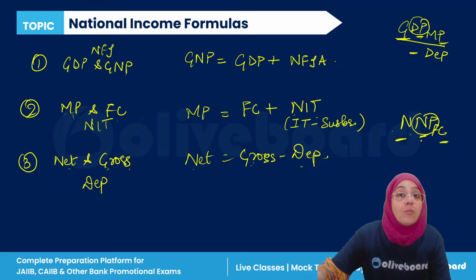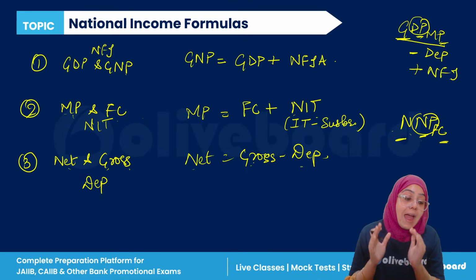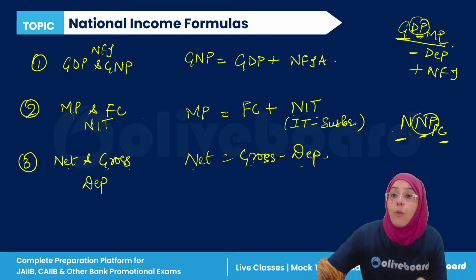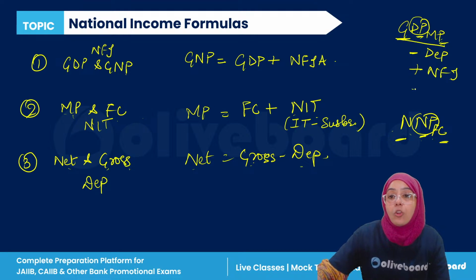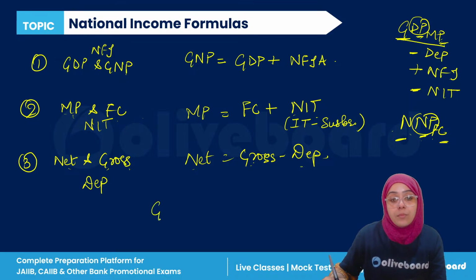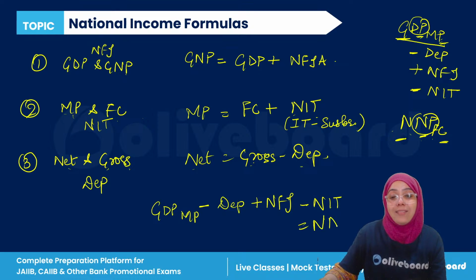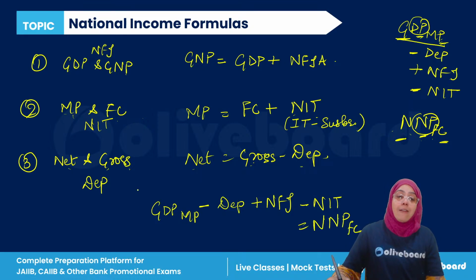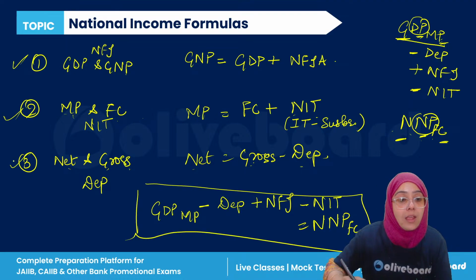From domestic, we have to convert into national. We have to add net foreign income from abroad. Then from market price to factor cost, we know that market price is bigger and factor cost is smaller. From market price to factor cost, we have to subtract the net indirect taxes. Means the formula is GDP MP minus depreciation plus net foreign income minus net indirect taxes is equal to net national product at factor cost. First of all, this formula is created by using these three things.